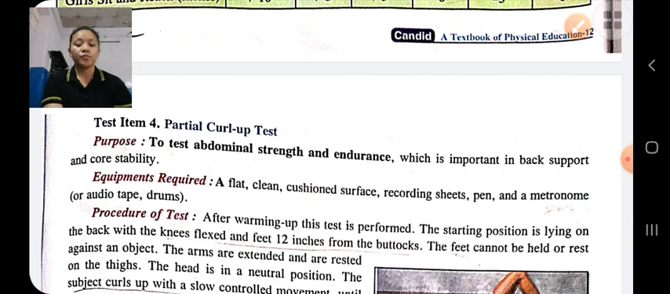Next test item is the partial curl up test. The partial curl up test is used to measure abdominal strength and endurance. Strength means the ability of a person to overcome resistance, and endurance is the ability of a person to resist fatigue. This test item helps to measure the abdominal strength and endurance of a child. Equipment required: we need a clean flat surface, recording sheet, pen, measuring tape, etc.